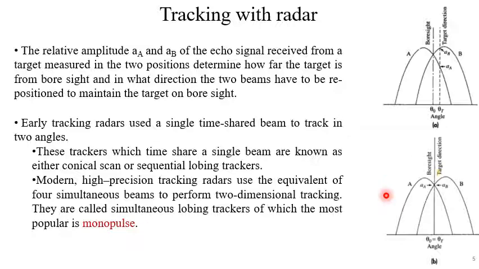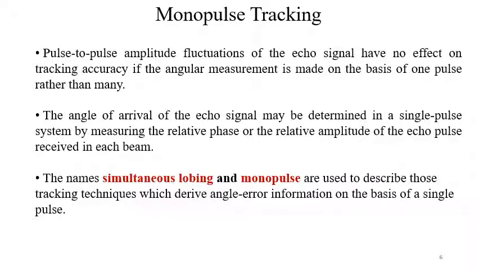Now modern high precision tracking radars use the equivalent of four simultaneous beams to perform two-dimensional tracking. They are called simultaneous lobing trackers, of which the most popular is the monopulse tracking radar. So let us try to understand the basic principle of monopulse tracking radar.